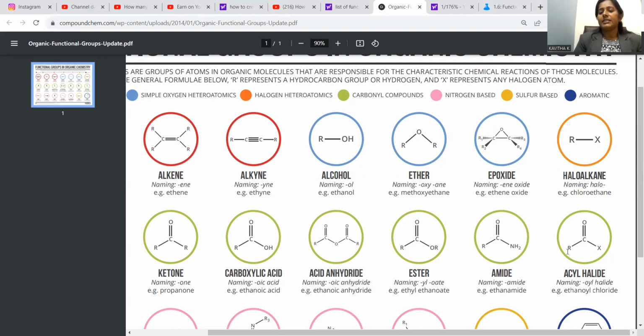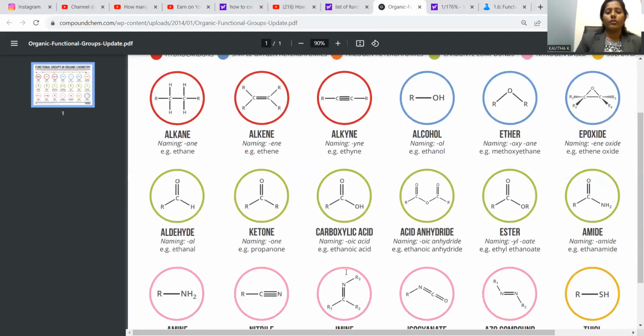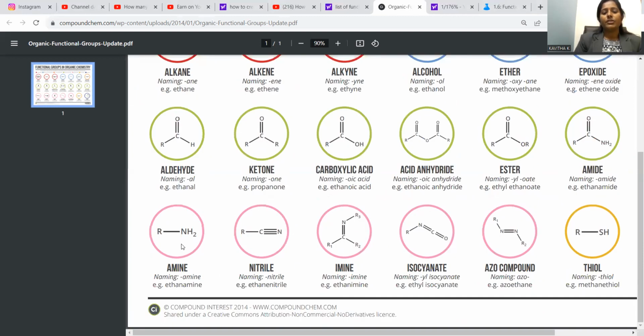Acyl halide is CH3, C double bond O Cl. It is also an acid derivative, CH3 C double bond O Cl. If you are placing ethanoyl chloride, you have to pronounce as per the IUPAC nomenclature. RNH2 is called amine, and here NH2 is the functional group which is designated as amine. Ethanamine is the best example. You have to place CH3, CH2, NH2 over there.